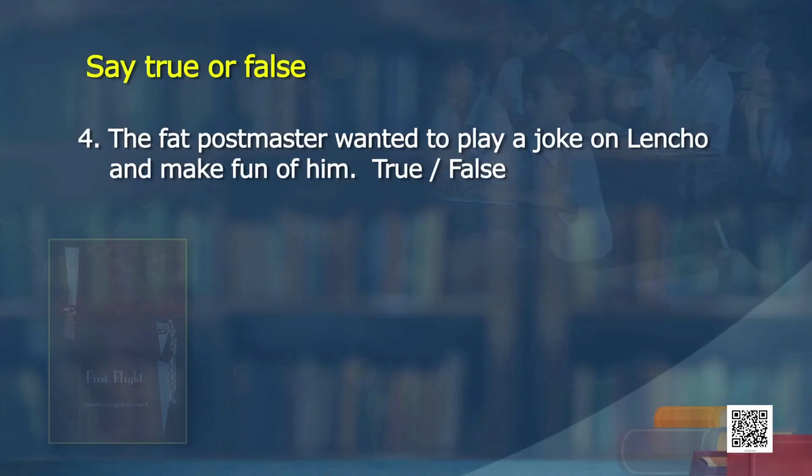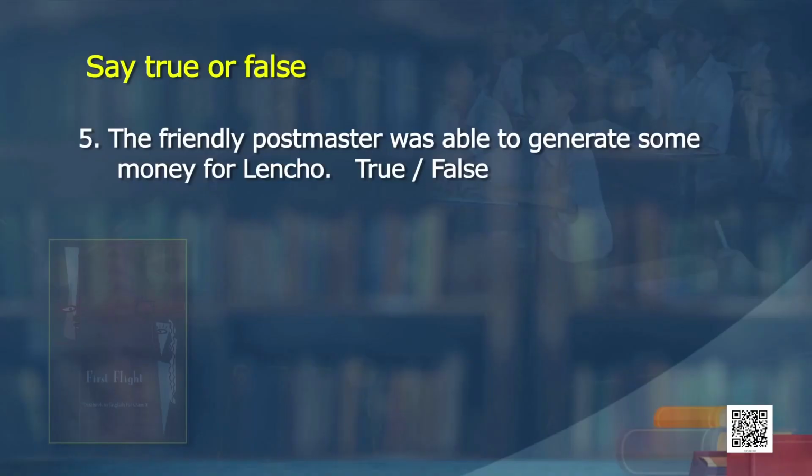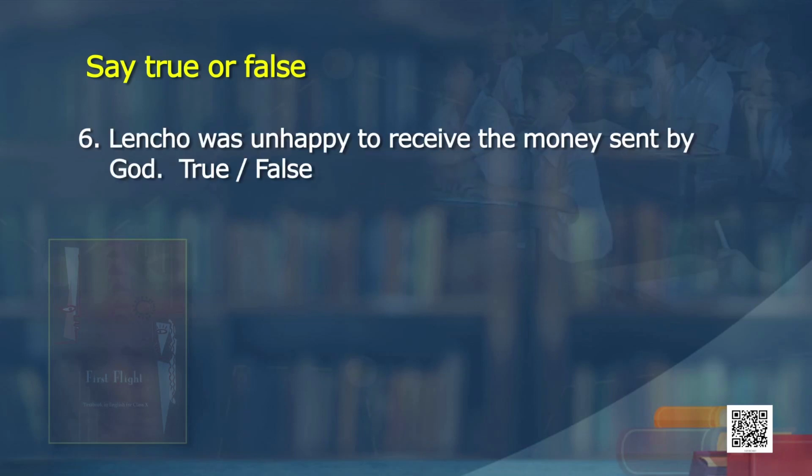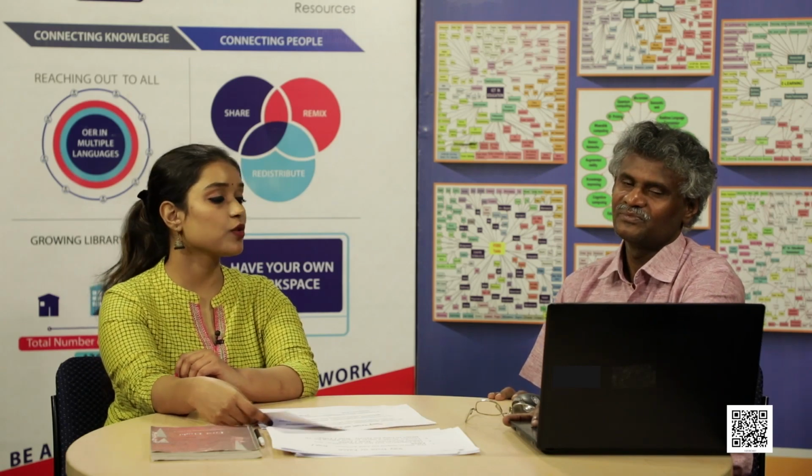Then the fat postmaster, this is how Lencho describes him. The fat postmaster wanted to play a joke on Lencho and wanted to make fun of him. No, this is false, because he never met him. The friendly postmaster was able to generate some money for Lencho. Yes, that is true. Lencho was unhappy to receive the money sent by God. Yes, this is true. Why? Because he was expecting 100 pesos and instead he got 70 pesos only.